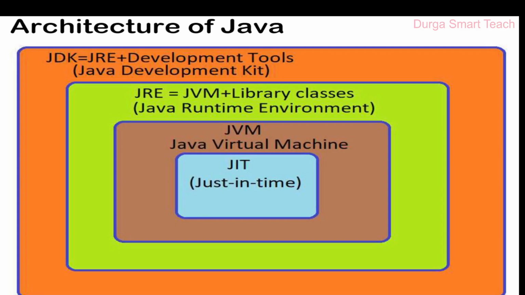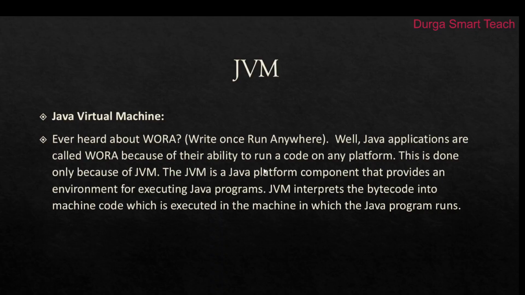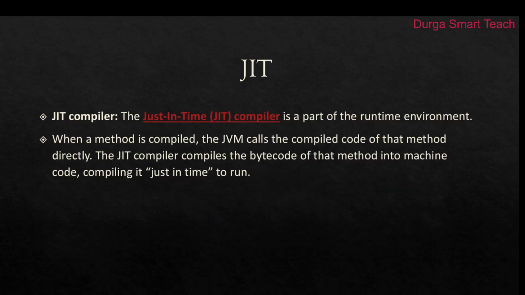Okay. The next one, inside JVM it contains JIT, the just in time compiler. JIT is a part of the JRE runtime environment. When a method is compiled, after completion of compilation, the JVM calls the compiled code. So the job of JIT is taking the compiled code and converting it into machine code. So that is the job of JIT.